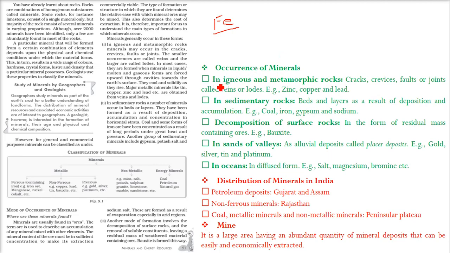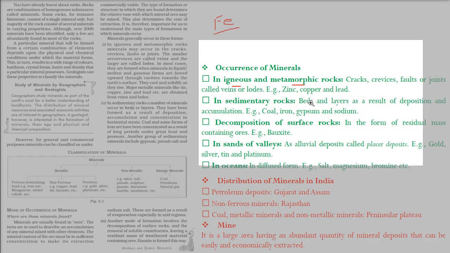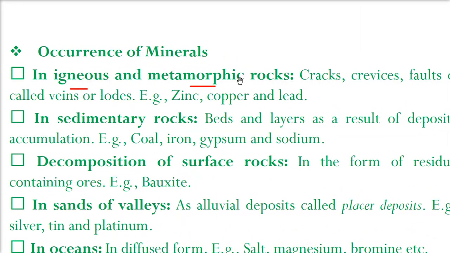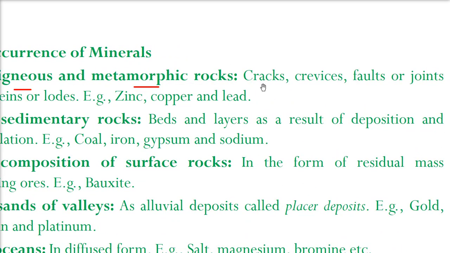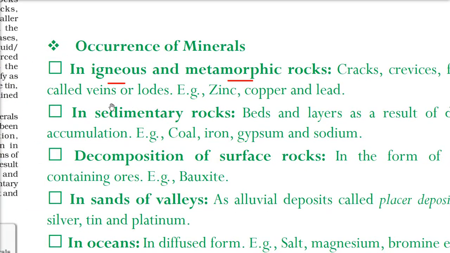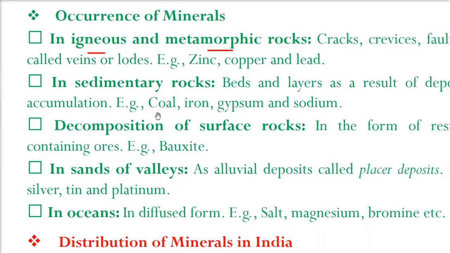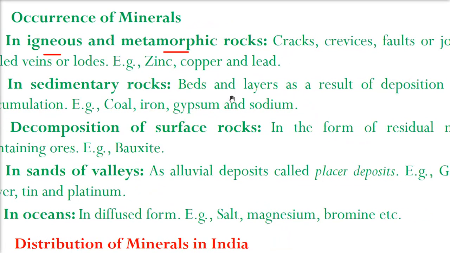So where do these minerals occur? They occur in igneous and metamorphic rocks. They occur in sedimentary rocks. They occur in the deposition of surface rocks, in the sand of valleys and in oceans. So let us see them one by one. In igneous and metamorphic rocks, they are found in cracks, crevices, faults and joints called veins and lodes. For example, zinc, copper and lead are found here.